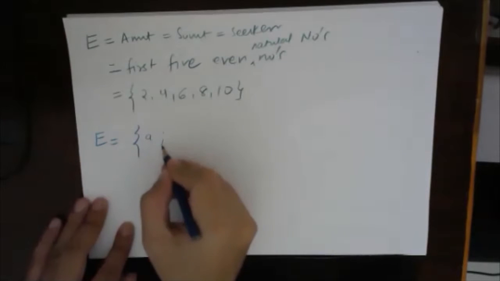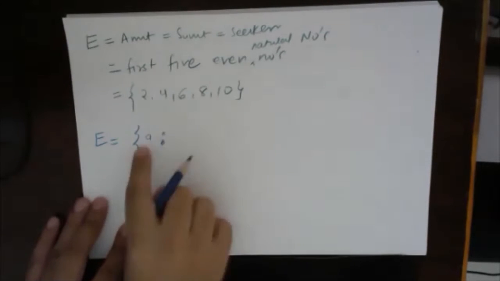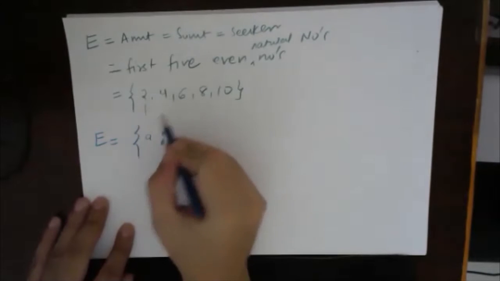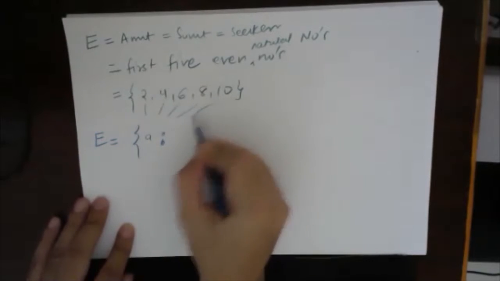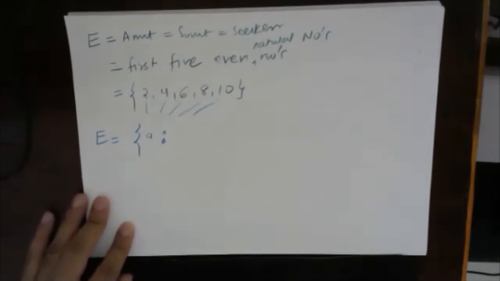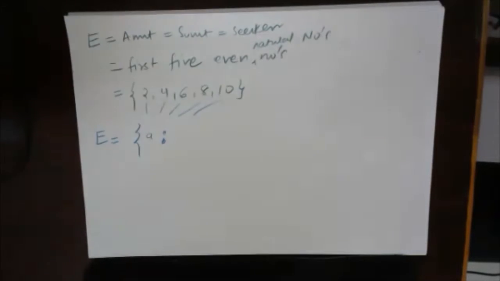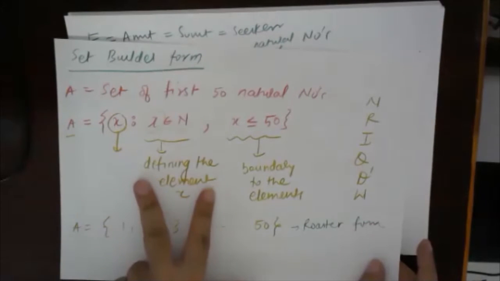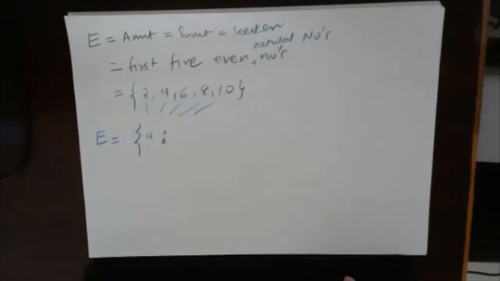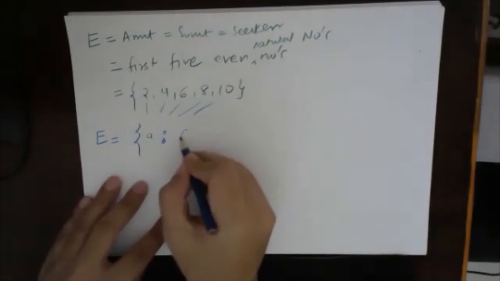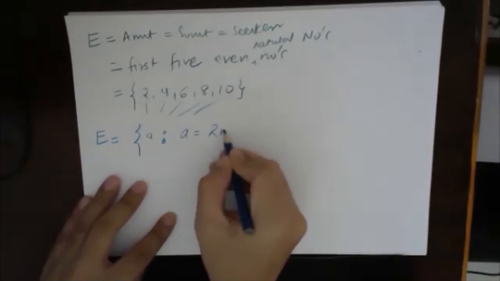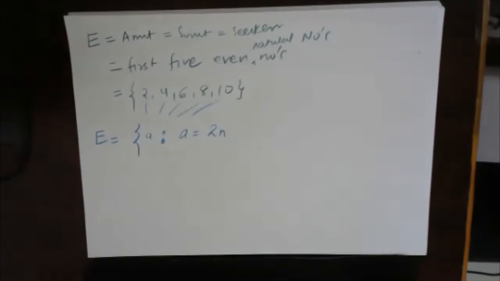This set has element A. All the elements of this set can be represented by A. So this is A, this is A, this is A, this is A, this is A. Understood? Now what I have to do is define A. So how will I define A? A is equal to 2 into N.